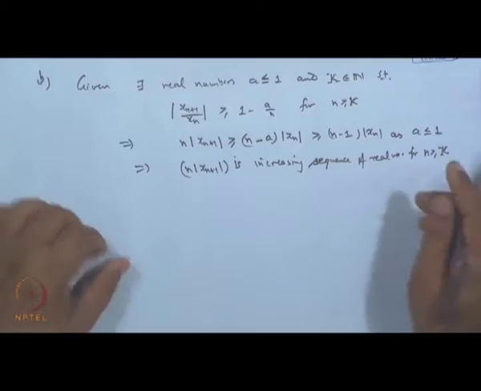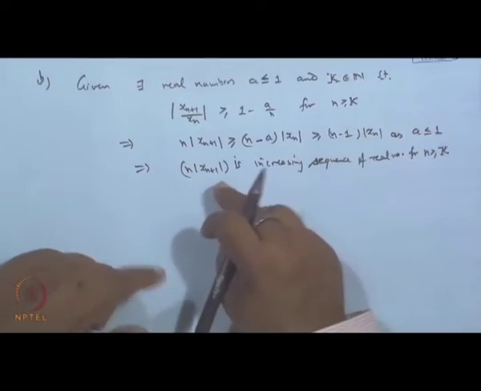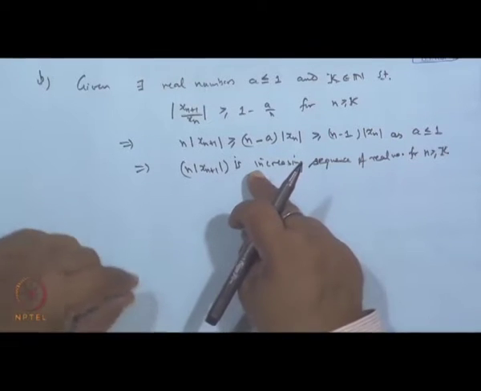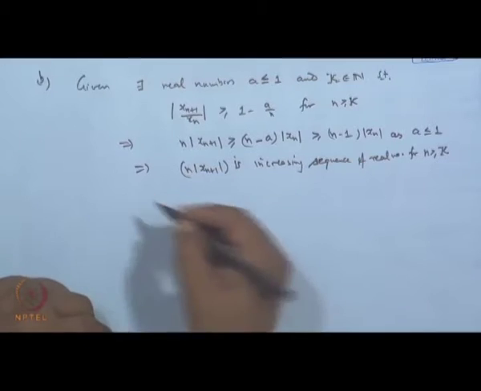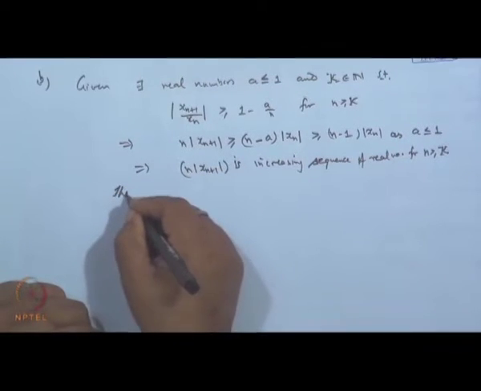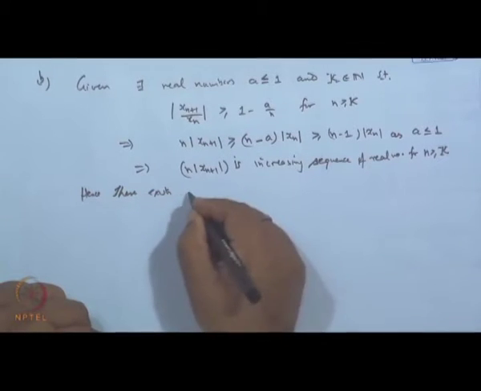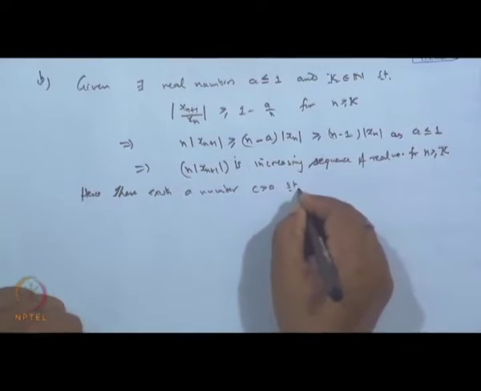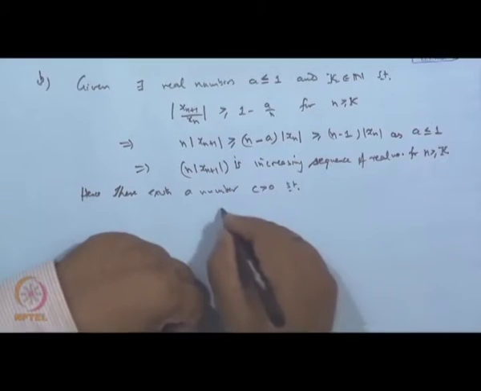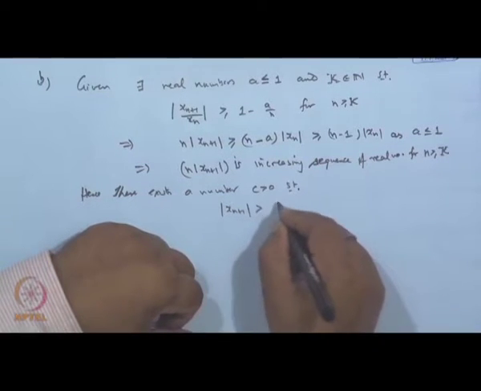So, once it is increasing, if we take any c, then n can be obtained so that it is greater than or equal to c. So, there will exist a number c. So, there exists a number c greater than 0 such that mod x n plus 1 is greater than c by n.